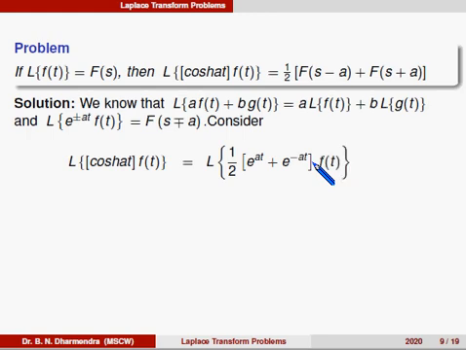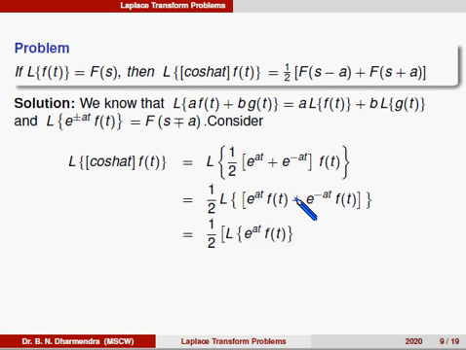Here 1 by 2 is a constant term, we can take it outside, and also by using the linear property it can be split into two parts, that is 1 by 2 into Laplace of e power at into f of t plus e power minus at into f of t, that is 1 by 2 times Laplace of e power at into f of t.